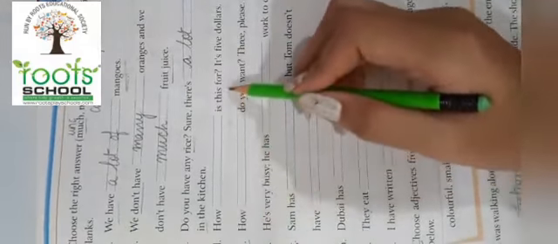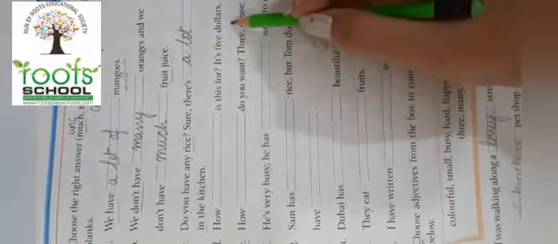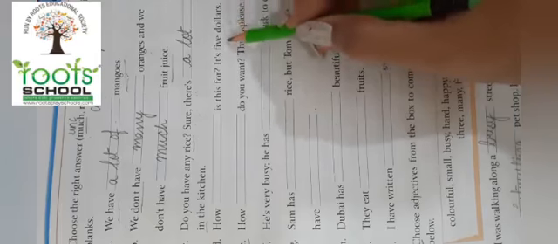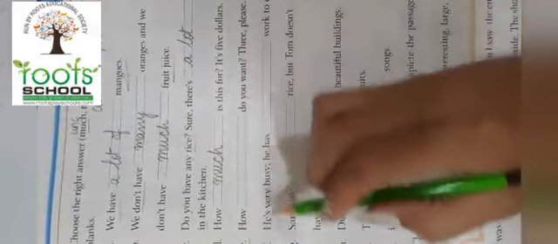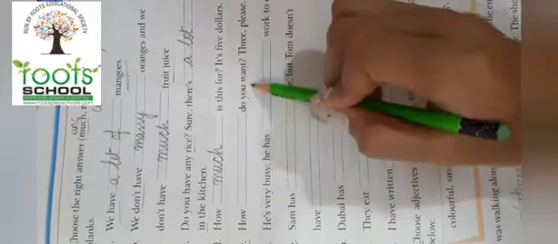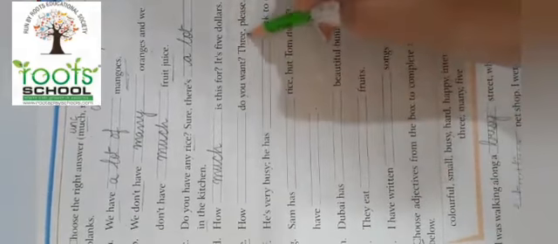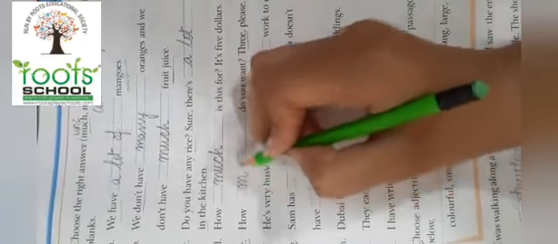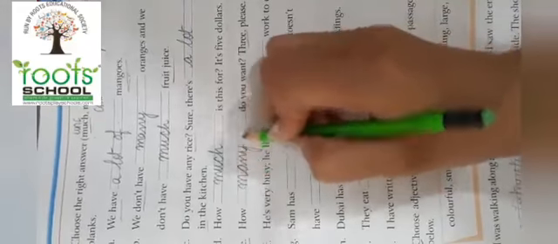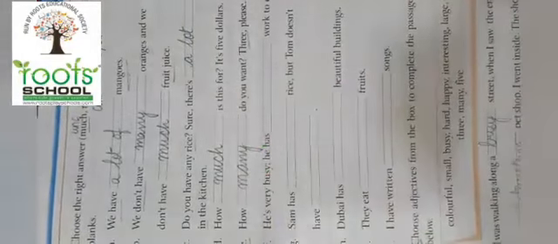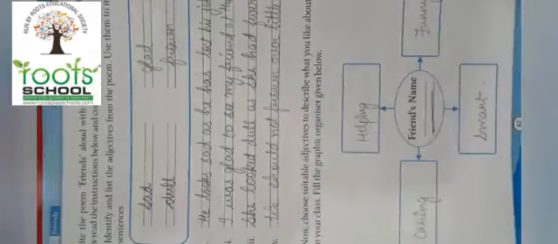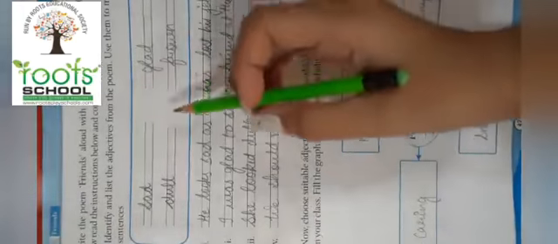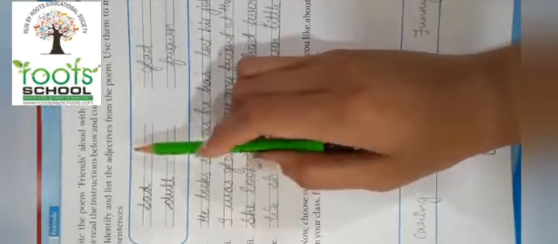How dash is this for? It's $5. So when we count money, we count it as uncountable, so we have written much. How dash do you want? 3 please. Now 3 is something that can be counted. So this is a question. So how many do you want? Now these I am not doing, as you can do it as homework, or else you must have done it before.